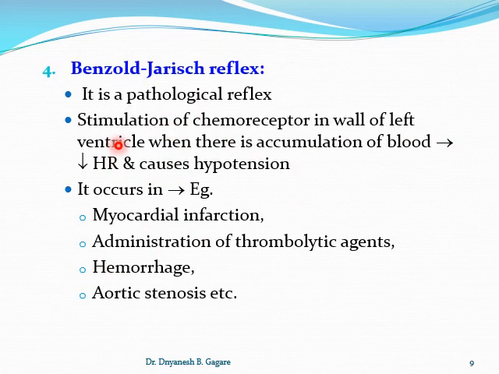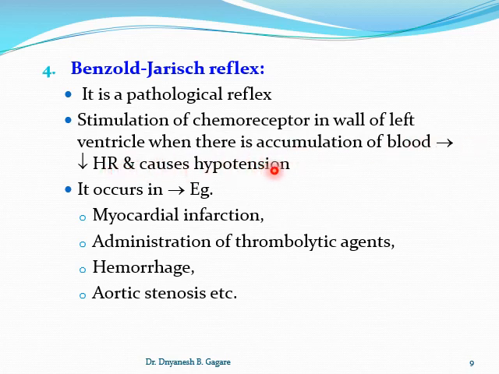And the last reflex, students, is the Bezold-Jarisch reflex, the fourth reflex. It is not a normal reflex, but it comes into the picture when there is some pathology in the heart. That's why it is also called the pathological reflex. So the name of the reflex is Bezold-Jarisch reflex. How does it work? Try to understand. Stimulation of chemoreceptors in the wall of the left ventricle when there is accumulation of blood decreases heart rate and